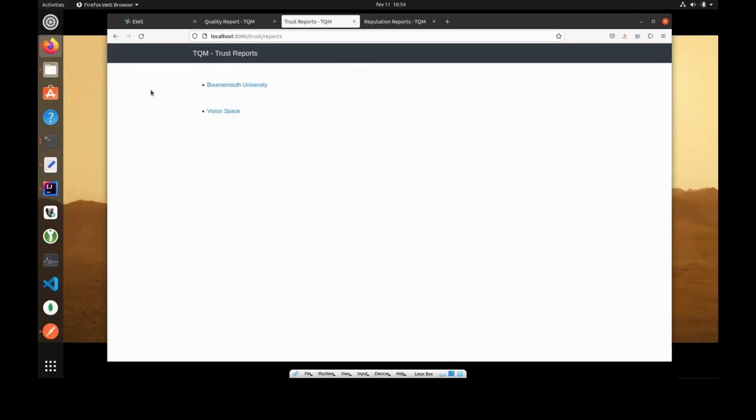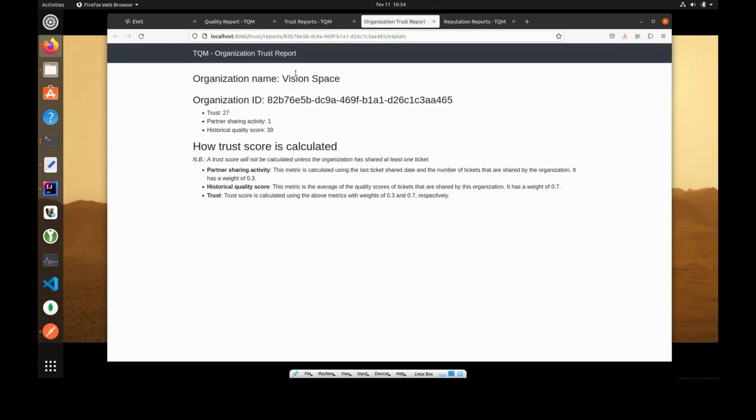We can see trust scores in TQM. So there is a page with each organization for which there are trust reports. I'm going to open one of them, in this case Vision Space. This organization has a trust score of 27. This was calculated based on two metrics. One is the historical quality score, which is essentially the score for the tickets shared by this organization.